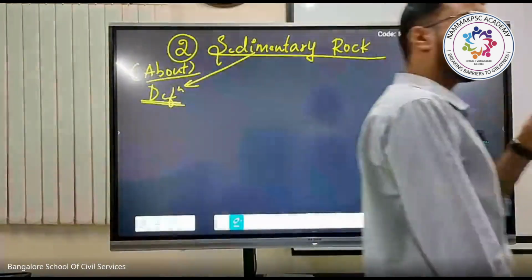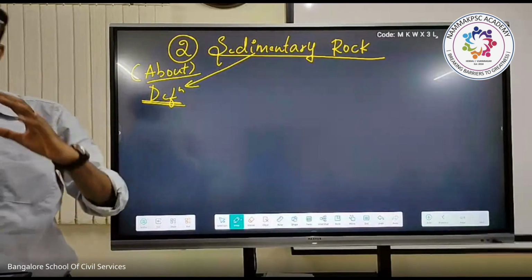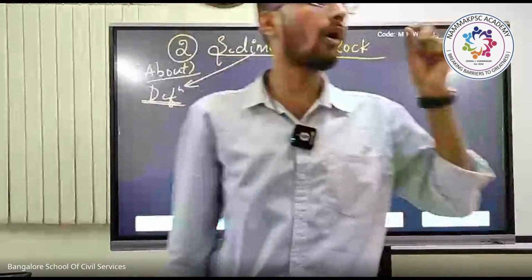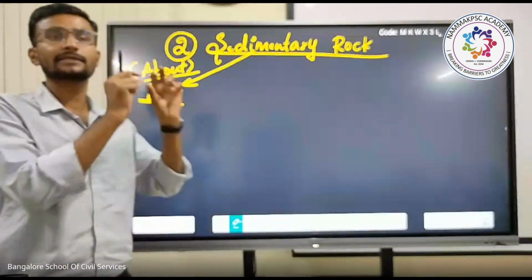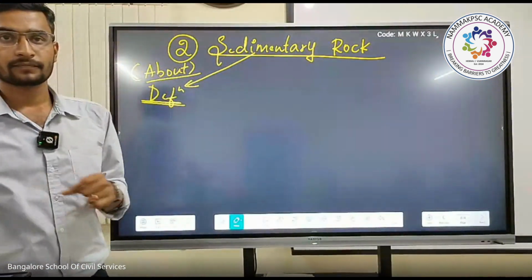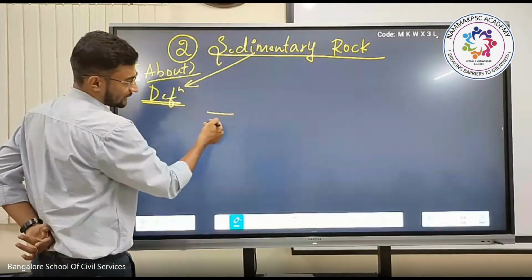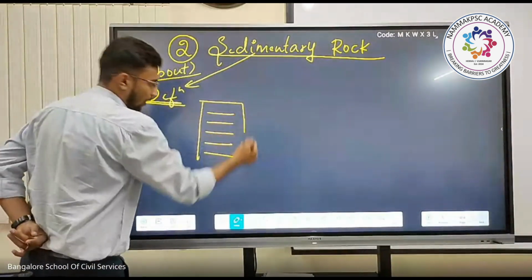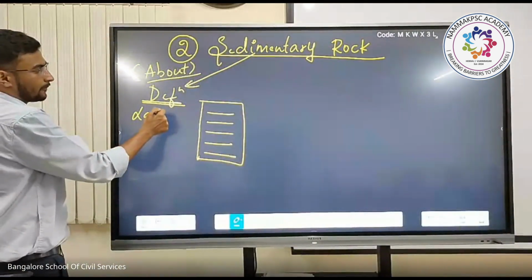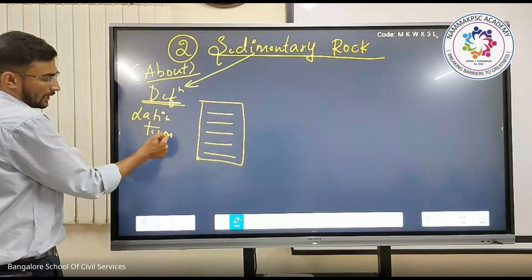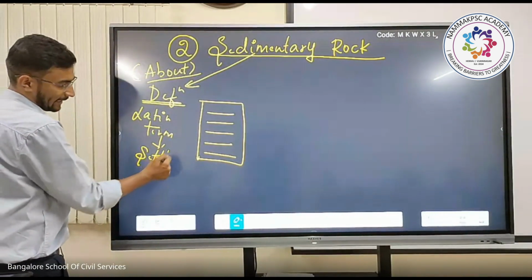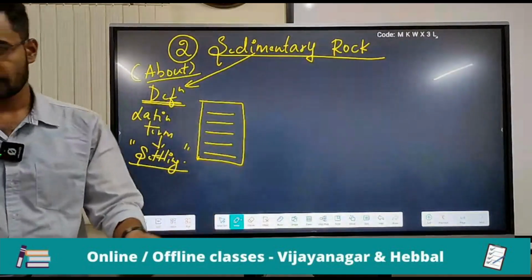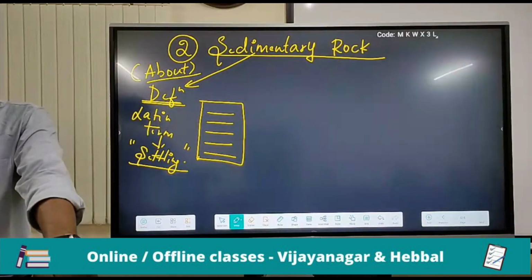Now, what do you mean by sedimentary rocks? Sedimentary is nothing but settling, or I can say a layer, or a stratification, layers and layers. It is a Latin term, nothing but the settling of the rock pieces.